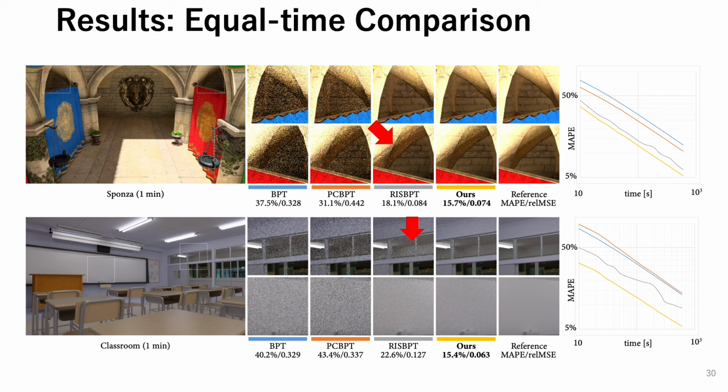The classroom scene is illuminated by area light sources located on the ceiling and an environment map. In this scene, RISBPT can considerably reduce noise compared with BPT and PCBPT. However, the artifacts can still be seen in RISBPT. The wall of the hallway and the whiteboard in RISBPT are brighter than the reference. Our method can mitigate such artifacts and can reduce noise further.